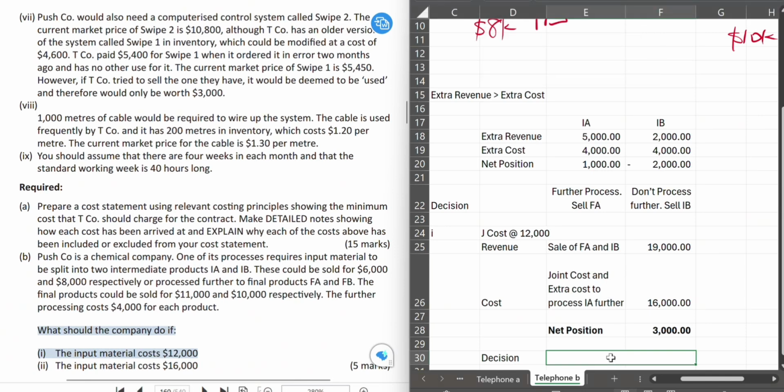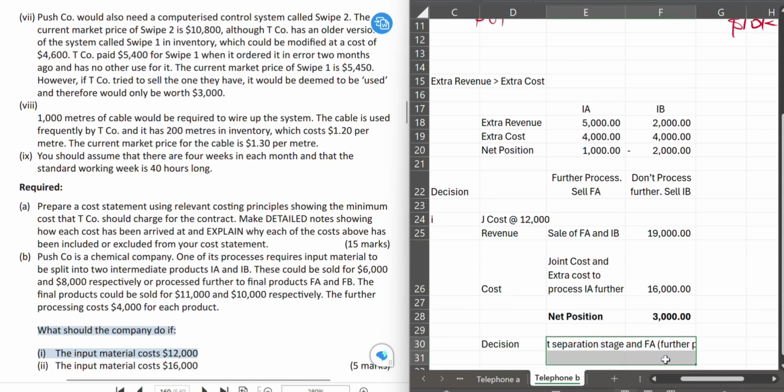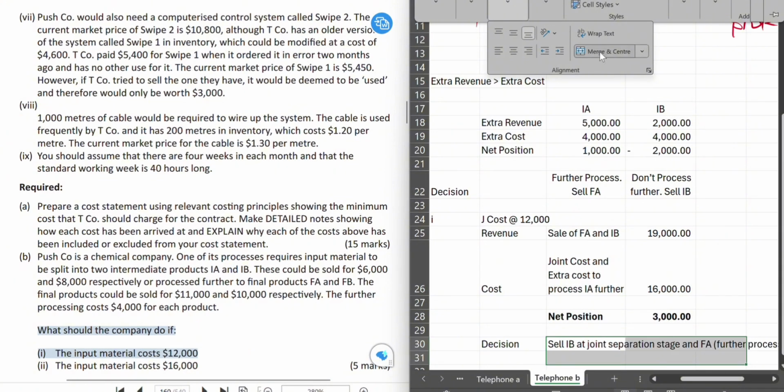So tell them to sell IB at joint separation stage. So don't process further. And FA, which is a further processed IA. So it's a good thing to do. That's what we're telling them. They should go ahead and further process IA, but not IB.